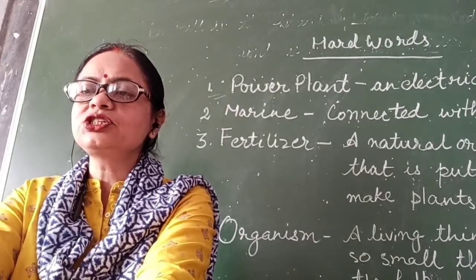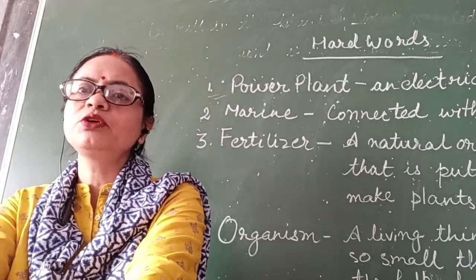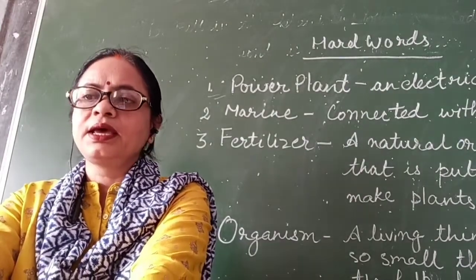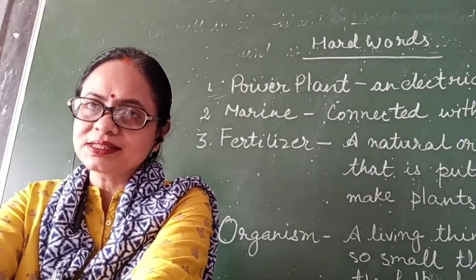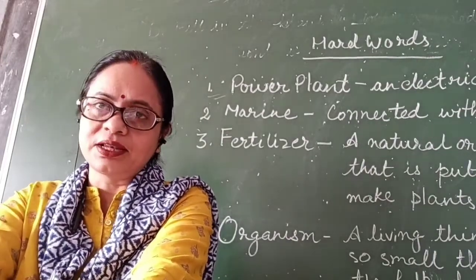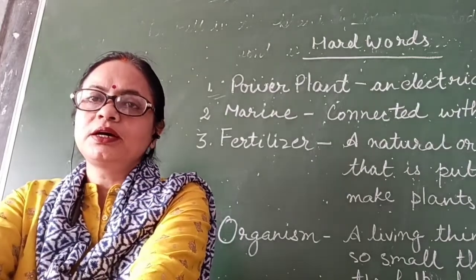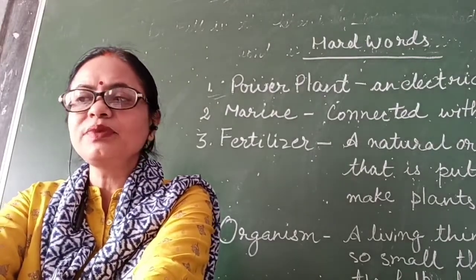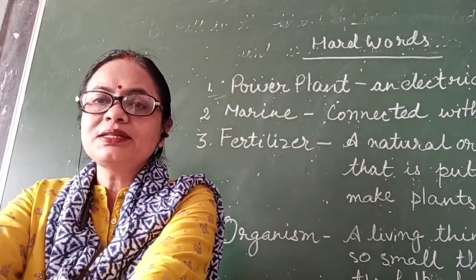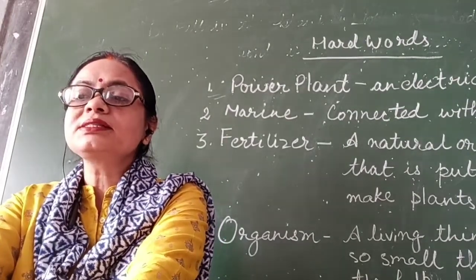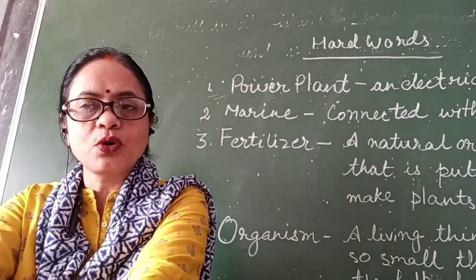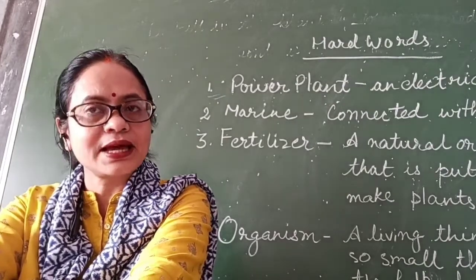Next is, it is essential. So children, what do you mean by essential? Essential means very necessary, very important. It is essential for the existence. Existence means to live. And survival, to make it easy to live. So it is essential for the existence and survival of all the plants as well as animals.